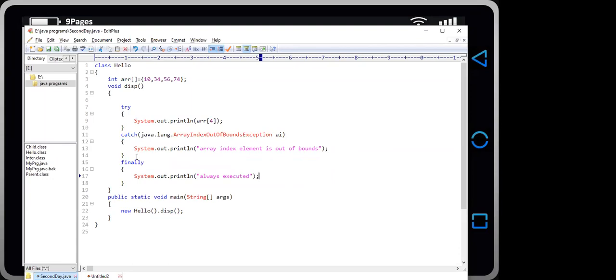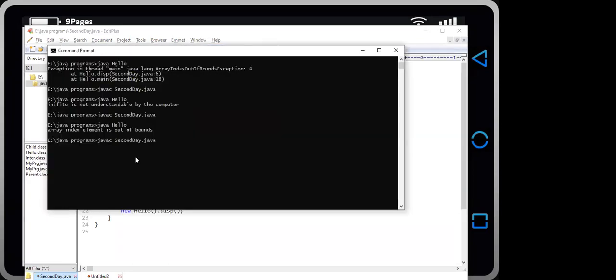If we compile the program, it compiles perfectly fine, and when we run it, we get array index is out of bounds, and secondly we get always executed. This is the statement which gets printed by the finally block.